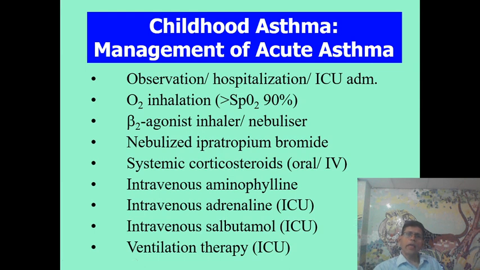In case of acute asthma, the options of management are: the child should be hospitalized for observation or may be finally admitted to ICU. You have to give oxygen inhalation initially and beta-2 agonist inhaler nebulization, nebulized ipratropium bromide subsequently, corticosteroid systemic IV or oral, and intravenous aminophylline can be given, intravenous adrenaline can be given, intravenous salbutamol, the last choice before ventilation therapy in an ICU setup.